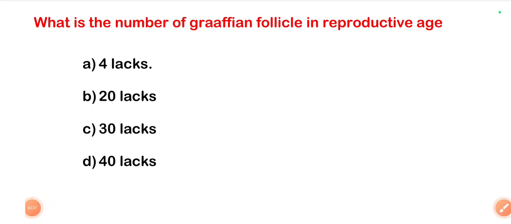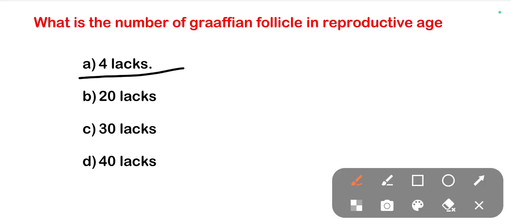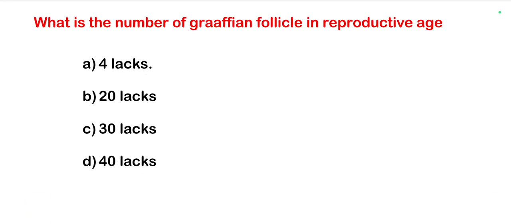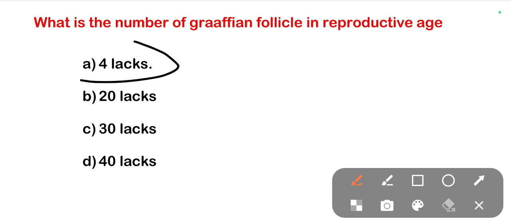The next one is, what is the number of Graafian follicles in reproductive age? Options are 4 lakhs, 20 lakhs, 30 lakhs or 40 lakhs. The right one is 4 lakhs. So 4 lakhs Graafian follicles are present in the reproductive age.